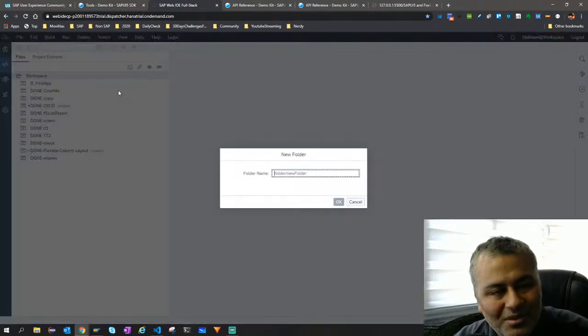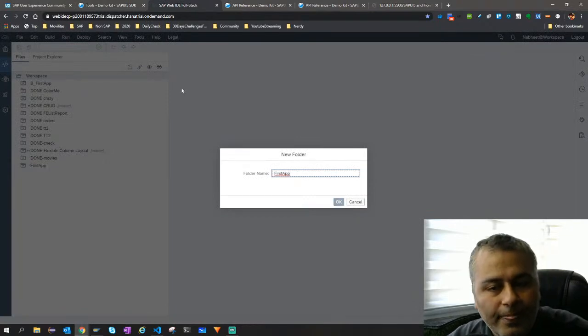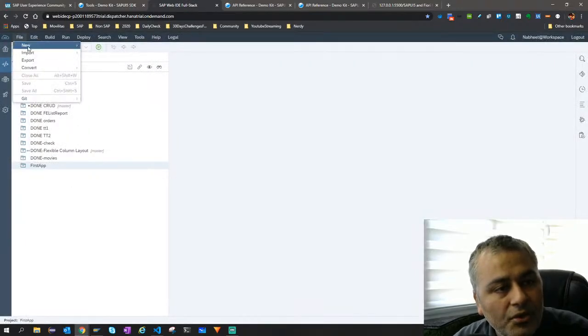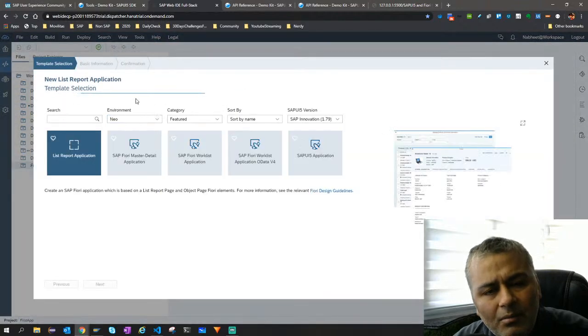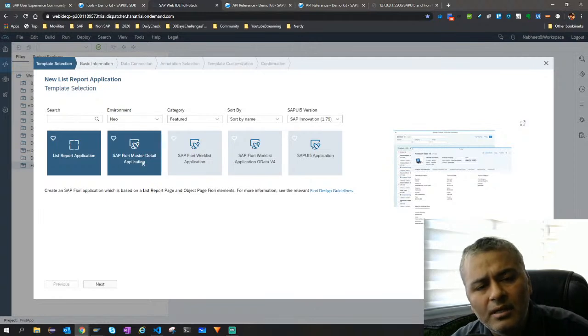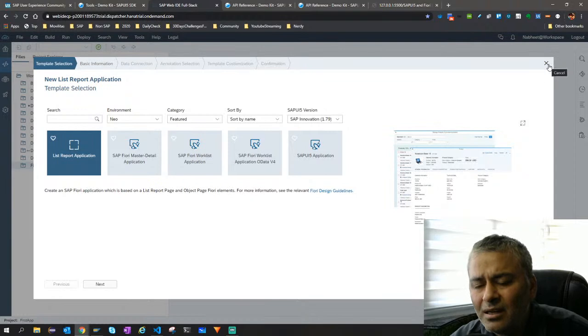So now all I will do is, in our workspace, and I already have a backup app also, because you don't know when things break, right? So I'll say let's have our first app. You just provide the first app name. I could have used new project from template, but for beginners like us who need to understand everything, it makes sense not to use a template, because then there are too many things.